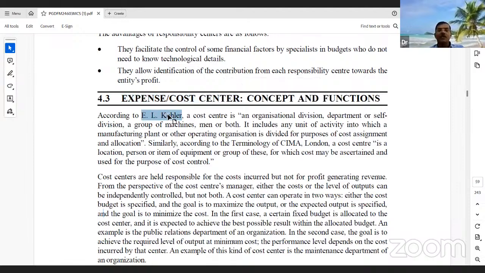So according to E. L. Cohen, a cost center is defined as an organizational department, division, or a group of machines or men or both. It includes any unit of activity into which a manufacturing plant or other operating organization is divided for purposes of cost assignment and allocation of the funds.